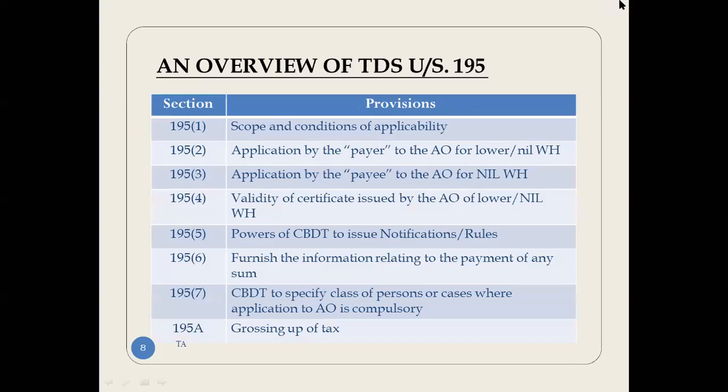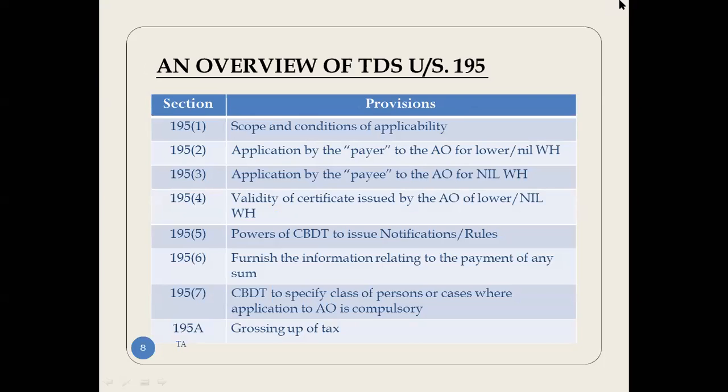So now let us see an overview of Section 195. What is Section 195 and how many parts does it have? It has 8 parts. Part 1 deals with scope and conditions of applicability. Part 2 deals with application by the payer to the AO for lower or nil withholding tax. Part 3 deals with application by the payee to the AO for nil or lower withholding tax.